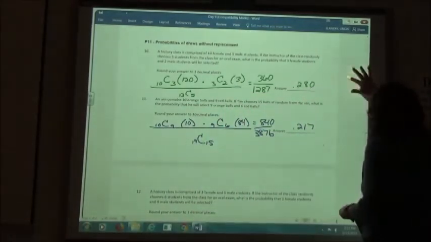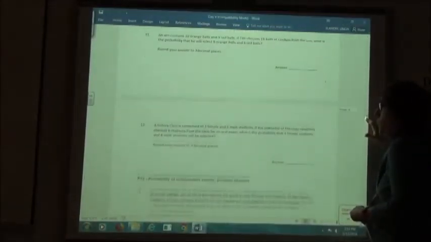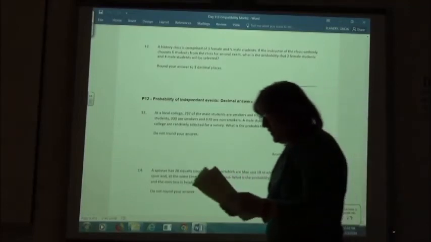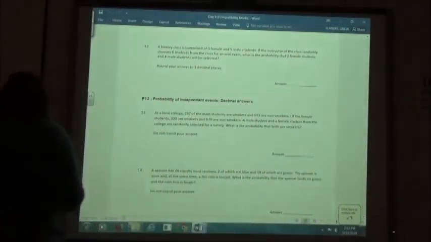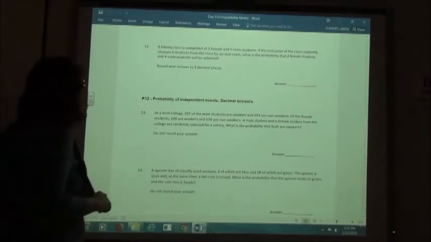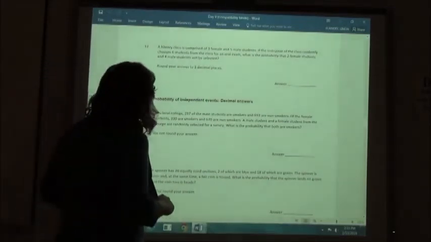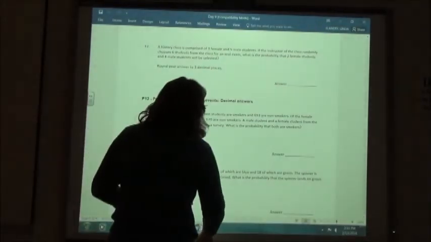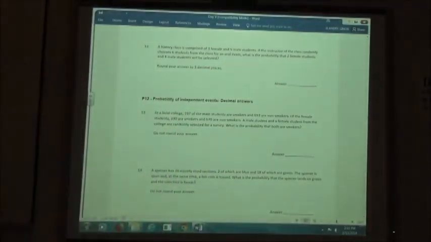Number 12, same kind of thing there. A history class is comprised of 3 females and 5 males. If the instructor of the class randomly chooses 6 students from the class for an oral exam, what is the probability that 2 female students and 4 male students will be selected?